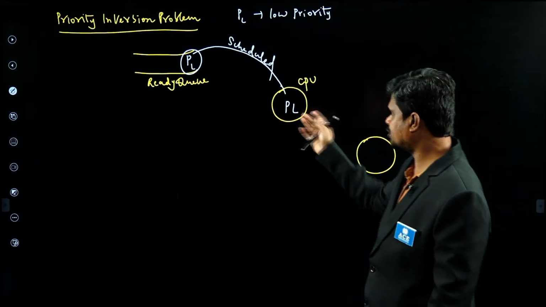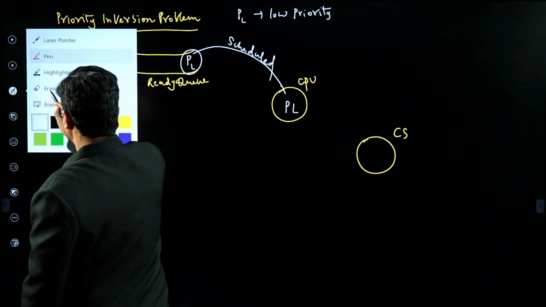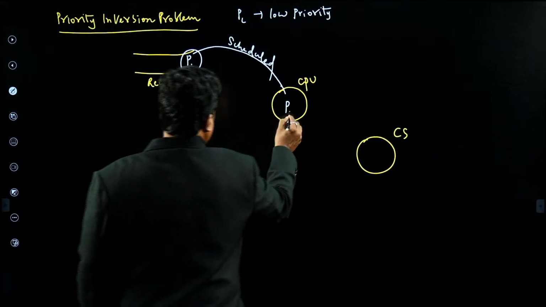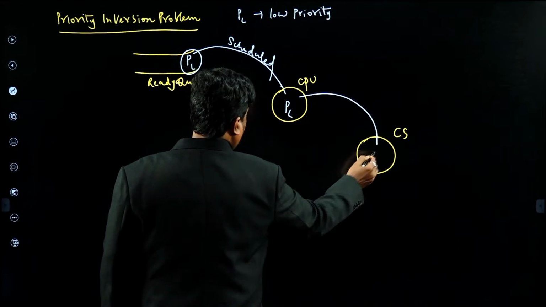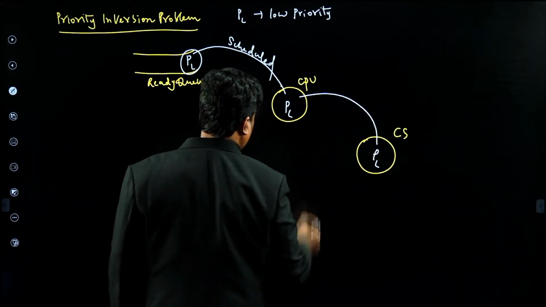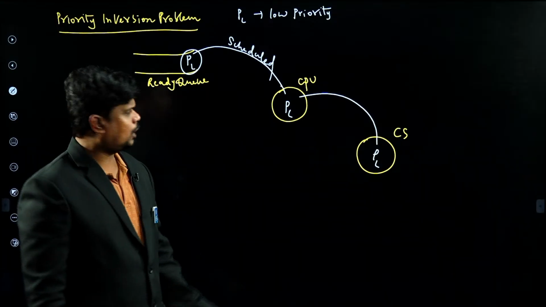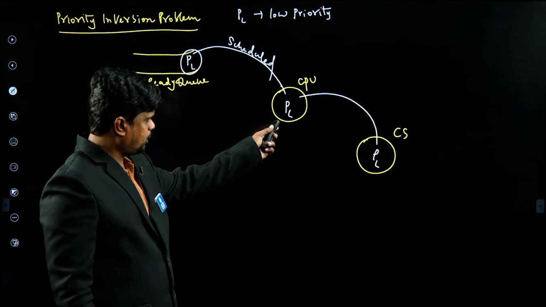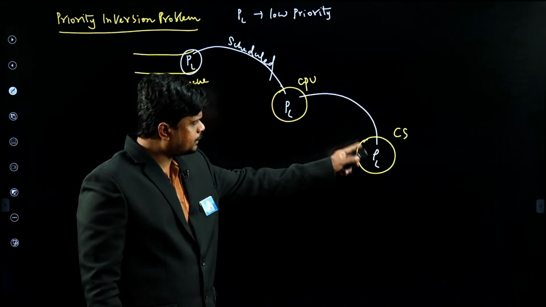So by holding the CPU, what is this PL process doing? This PL process is entering into the critical section. By holding the CPU, it is entering into the critical section. So now the low priority process has the CPU, plus the same low priority process has entered into the critical section.